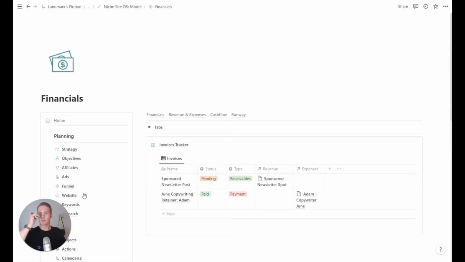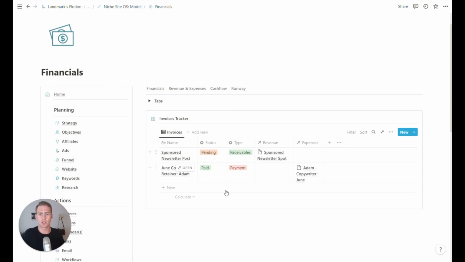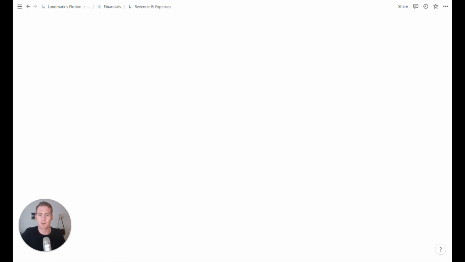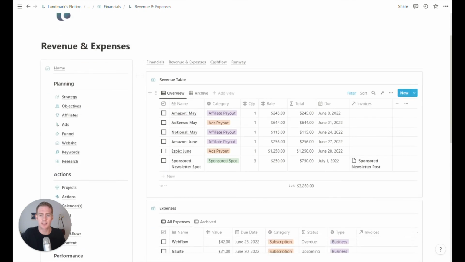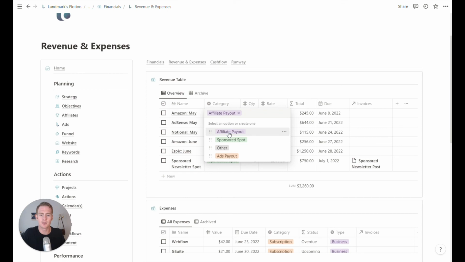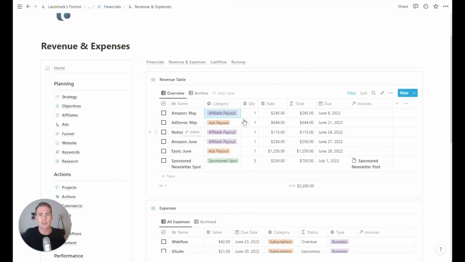Financials is also part of performance, and the home page is just showing an overview of any invoices that are underway. We have a revenue and expenses section. For the revenue table, things like affiliate payouts, ads payouts, maybe any sponsored posts or spots in your newsletter, you may include as a monetization method, and that may be part of your revenue table.